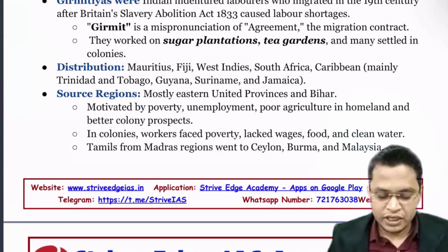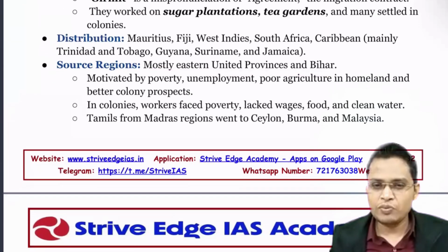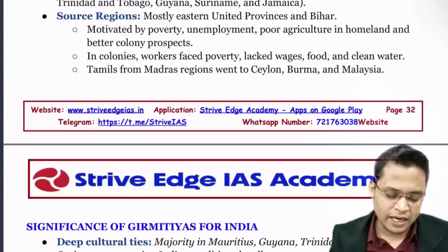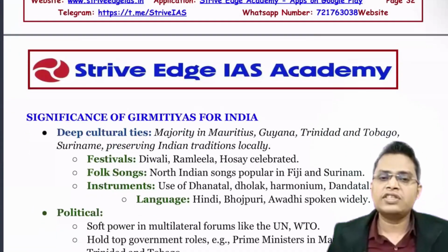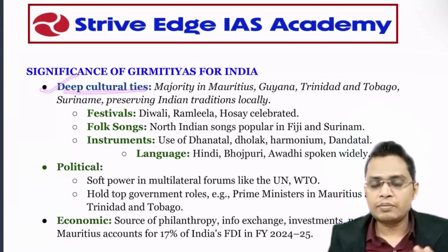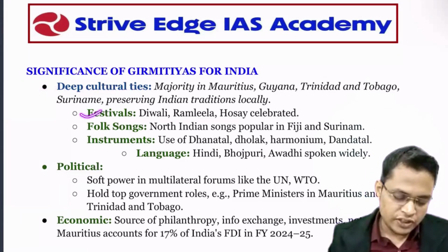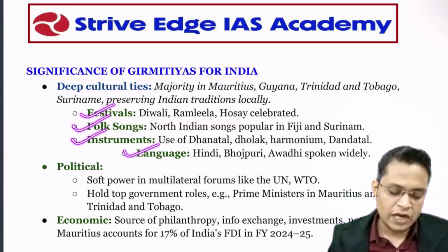So they are mostly from eastern Uttar Pradesh and Bihar. Because of this, their condition is poor. So that is the factor for their migration. What is the significance of the Girmitya community? There are deep cultural ties that make this community vibrant, like festivals, folk songs, instruments, and language, which promote India's soft culture.